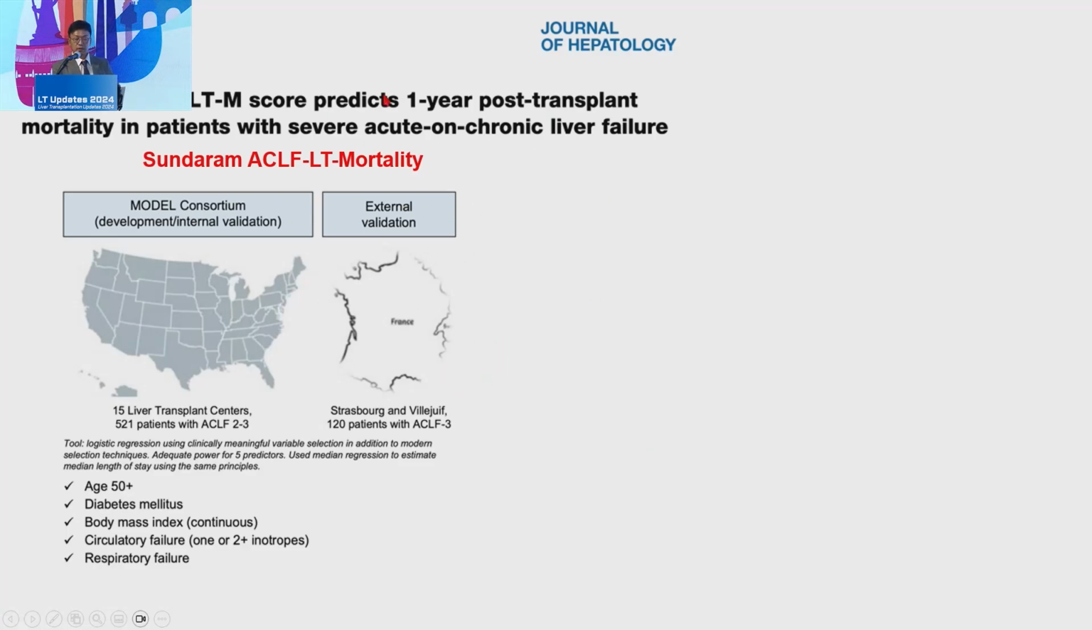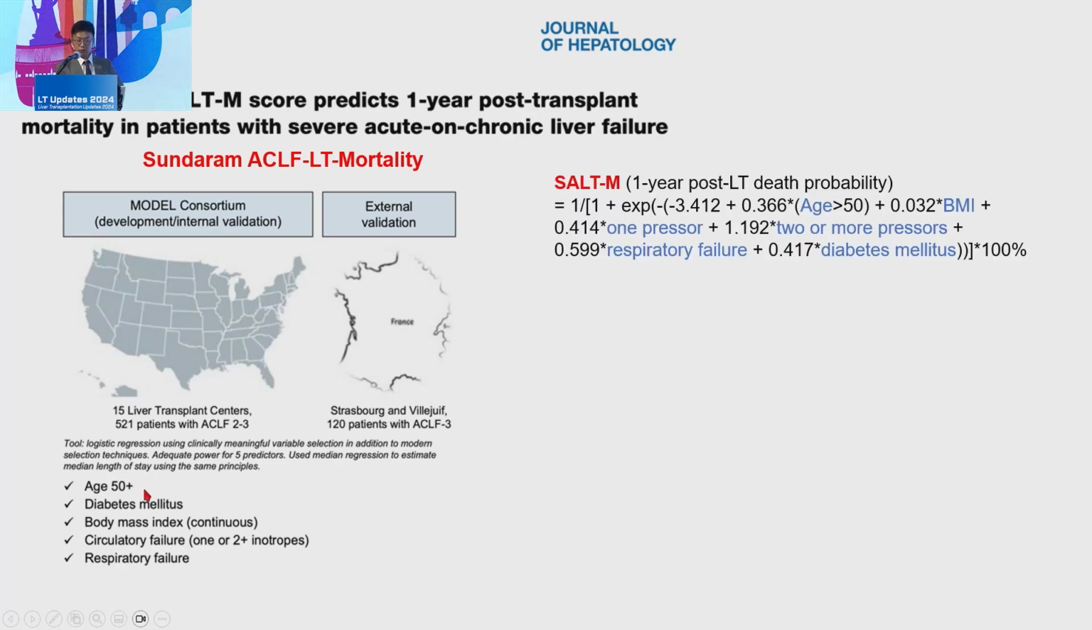So a group developed the Sundaram ACLF-LT mortality score, named after Dr. Sundaram, using 15 liver transplant center data from the US. Five components were included for calculating the SALT-M score. That is recipient age over 50, diabetes mellitus, BMI, circulatory failure and respiratory failure. And this is the formula for the calculation. SALT-M score represents the predictability of 1-year mortality after liver transplantation, and the population was all DDLT patients.